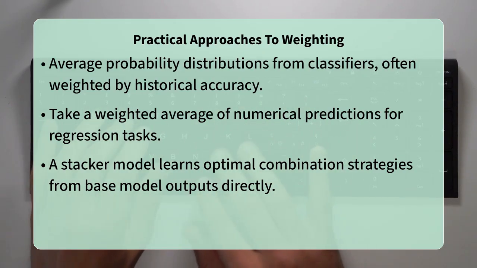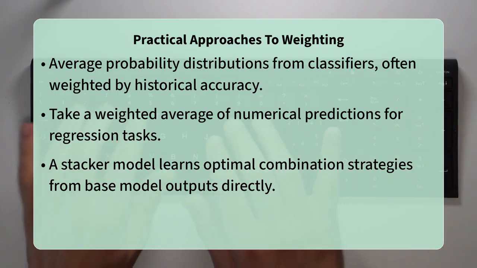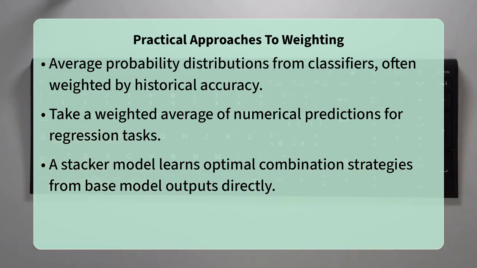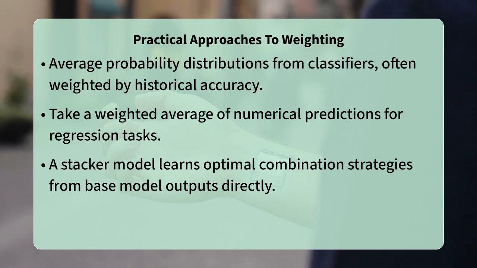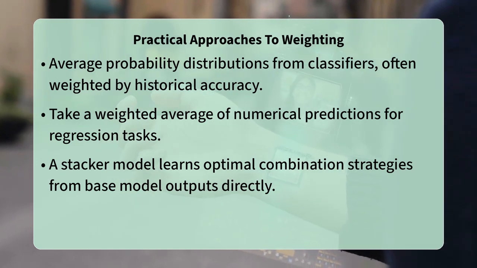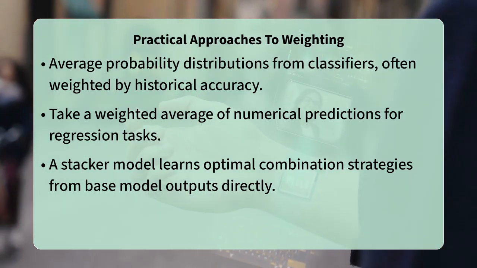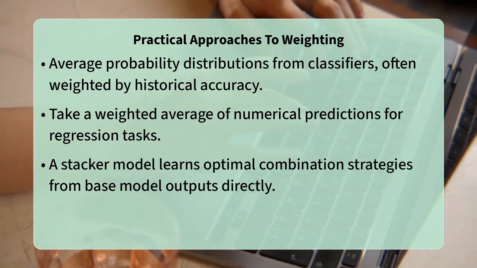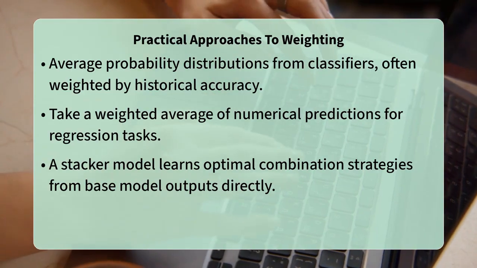A more advanced method is to use a meta-learner, also known as a stacker, which is itself a machine learning model trained to learn the optimal weights or combination strategy from the outputs of the base models. This stacker essentially learns how reliable each base model is under different conditions. One insider technique is using cross-validation error or out-of-bag error estimates to determine these weights. For example, a model that performs consistently well on unseen data during cross-validation might receive a higher weight.